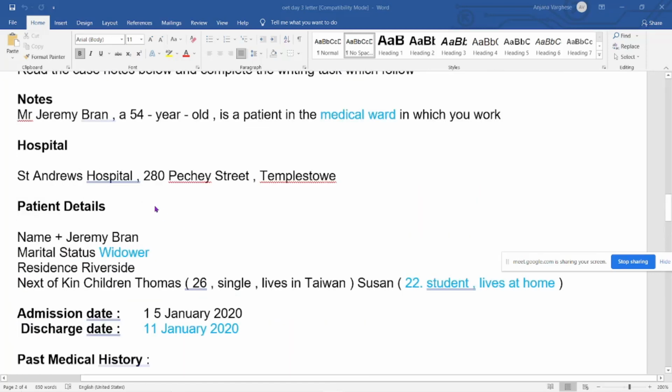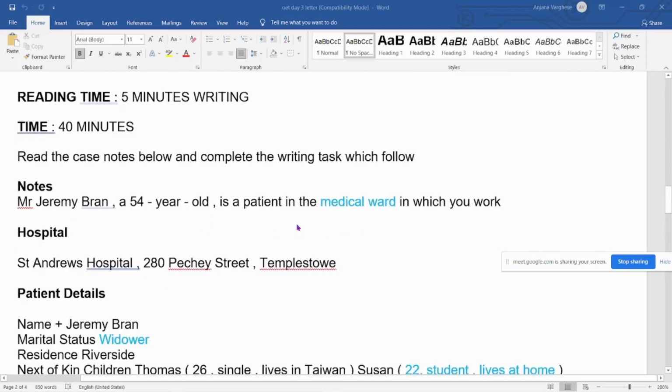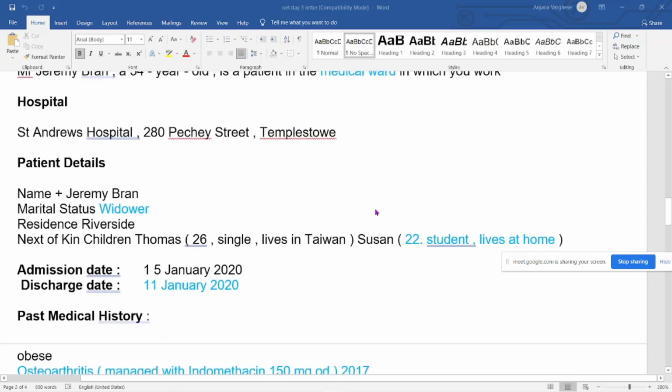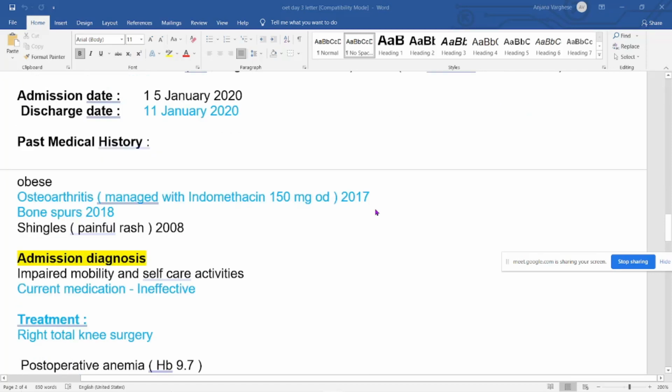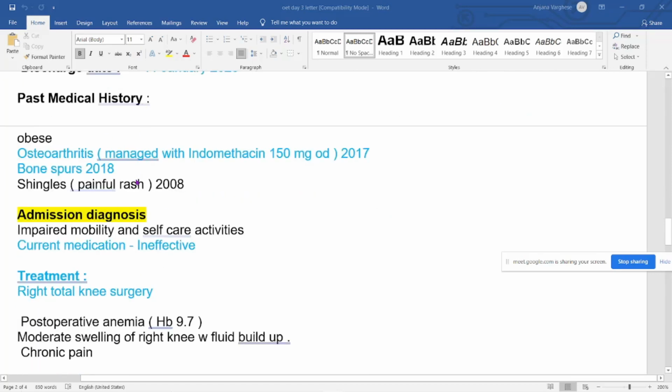Sometimes the patient will be discharged tomorrow. In that case you can go for tomorrow's date. Patient medical history: osteoarthritis is related to knee surgery, right? Osteoarthritis, bone spurs, because it's related to bone, it's a knee surgery patient, so that's why we are taking this point. Obesity is not related to knee surgery, so just avoid it. Shingles, a skin disease, avoid it because it's not related to bone.